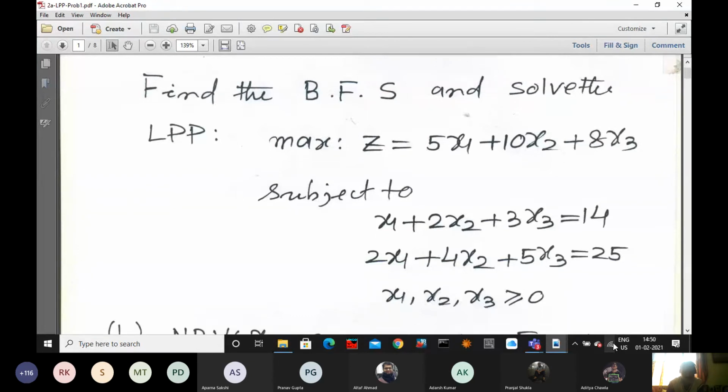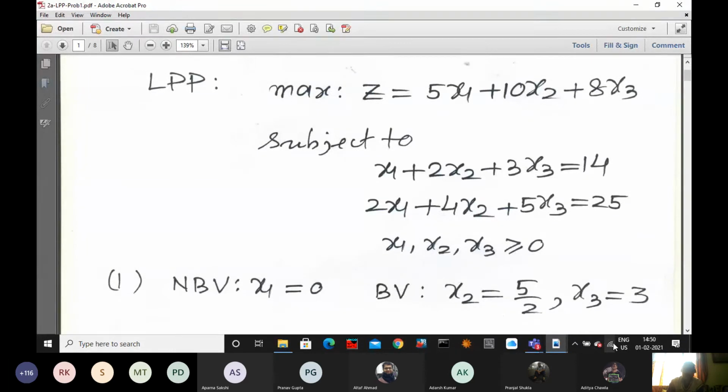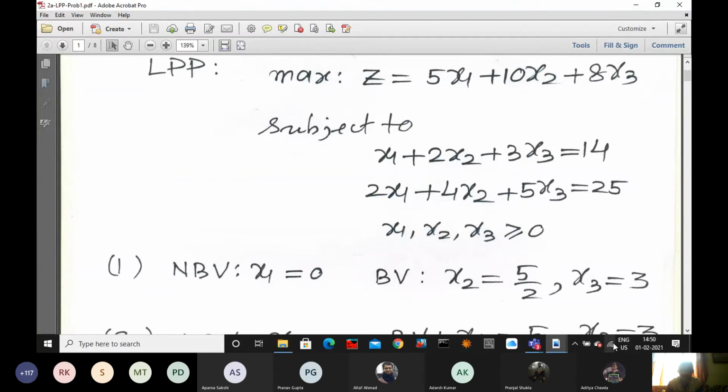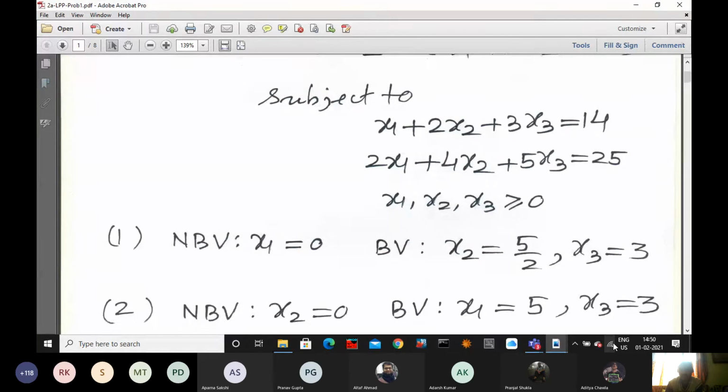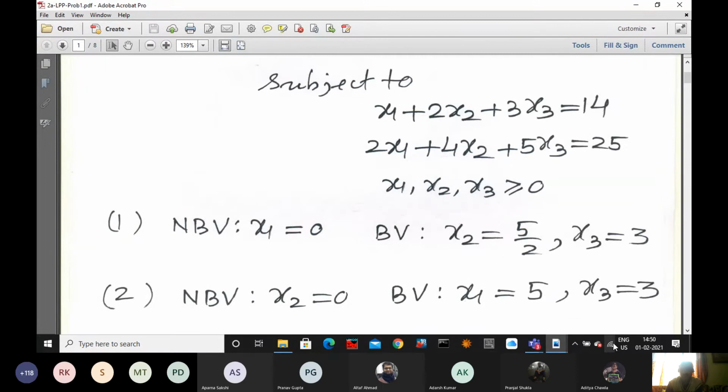Now see this. How to solve the problem with the basic feasible solution method. How many variables are there? 3 variables. Assuming the rank of the system is 2, we set the non-basic variable x1 equal to 0. What are the basic variables? x2 equals 5 by 2, x3 equals 3. Second one, non-basic variable x2 equal to 0.